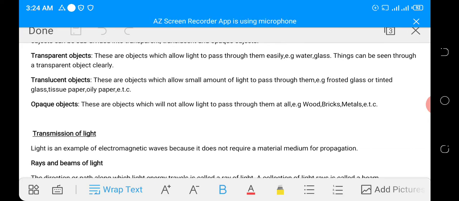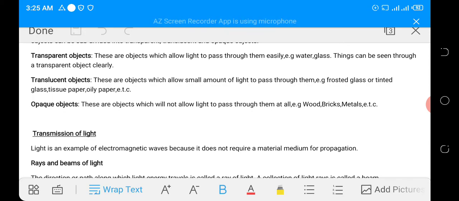Then let's look at translucent objects. These are objects which allow a small amount of light to pass through them. They only allow a very small amount of light to pass through so that things cannot be clearly seen inside them. Examples are frosted glass or tinted glass, tissue paper, oily paper, etc. They are all translucent objects. If you look through a translucent object, you will not be able to see the other side clearly. You will be seeing the other side faintly.